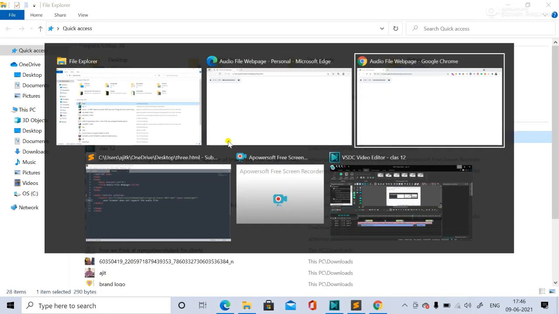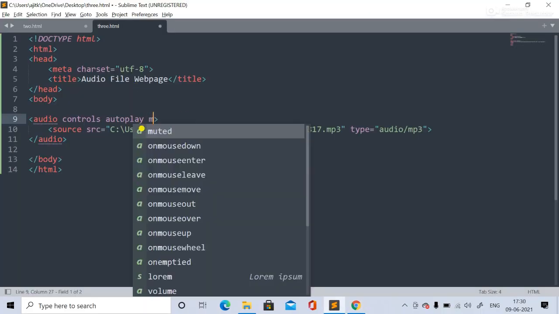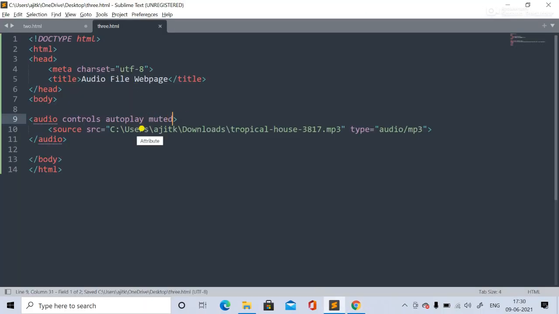See over here, it's autoplayed now, right? That means in that browser the property was not supported. Okay, it's done. Now another one: if you want to mute, you can add muted like that also. See, it came up muted.